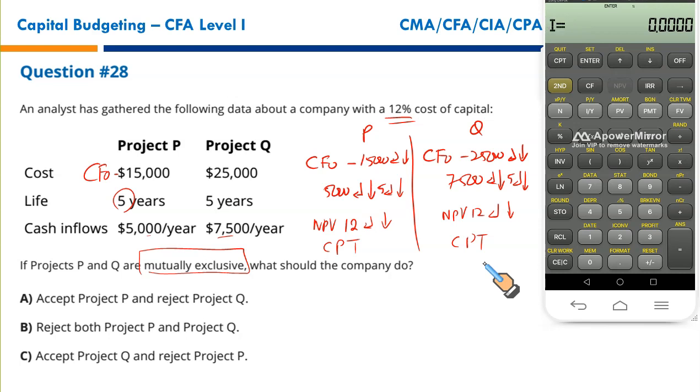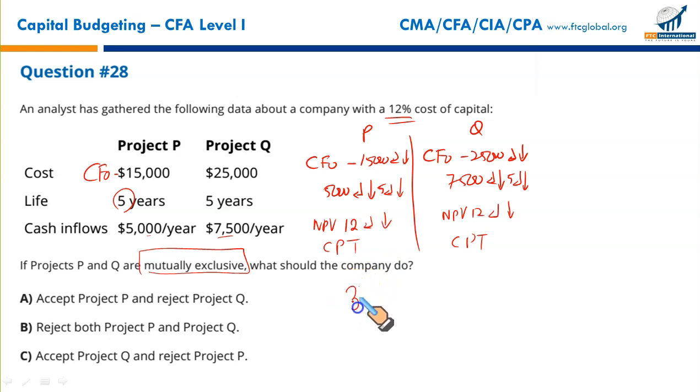Now you need to press NPV, discount rate 12%, enter, down arrow key, CPT. Here we go. 3023.88 is a positive NPV. The system will tell you if it's positive. If it's negative, the sign would come with the number. Next part.